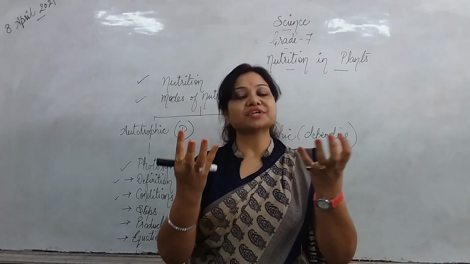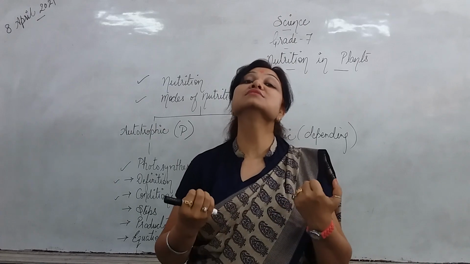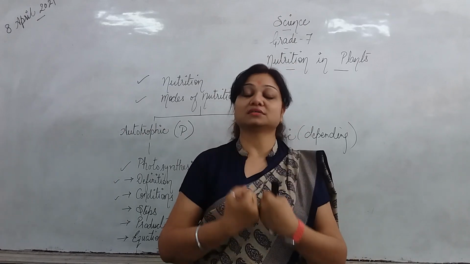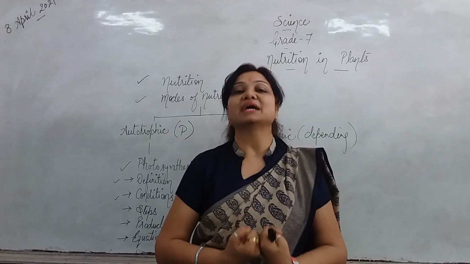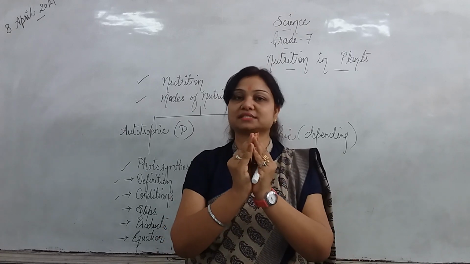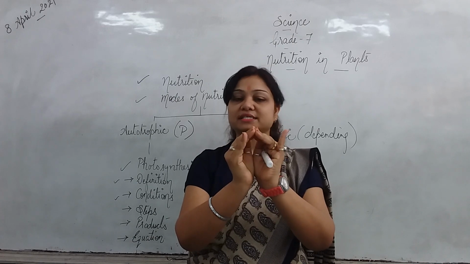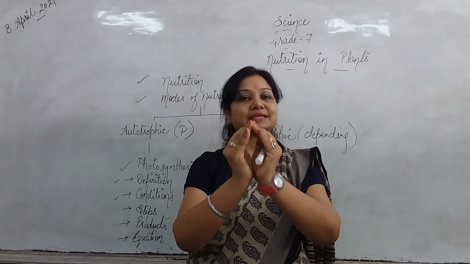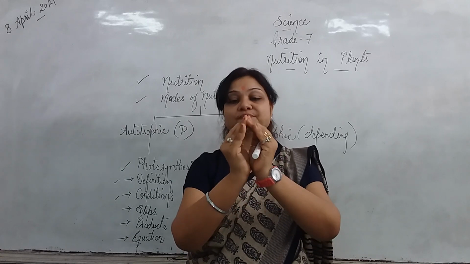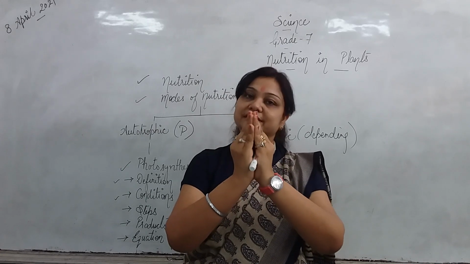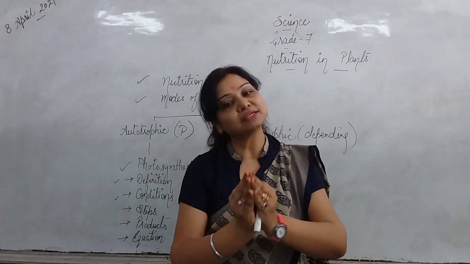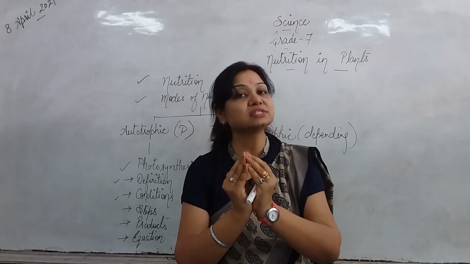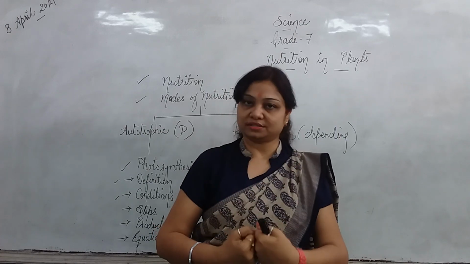Third is carbon dioxide gets trapped through the stomata, right? Carbon dioxide gas, how is it taken in by the plant? By the stomata, and they act as the guard cells. They are open in the daytime so that the carbon dioxide gets trapped, right? As well as the sunlight. Then they are closed after the sun sets and there is no sunlight. So the stomata act as the guard cells. They open and close and the carbon dioxide enters, right?